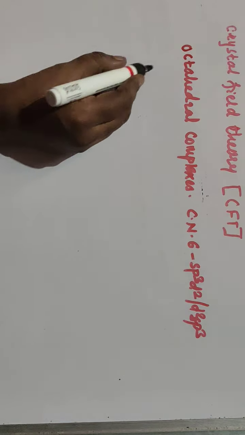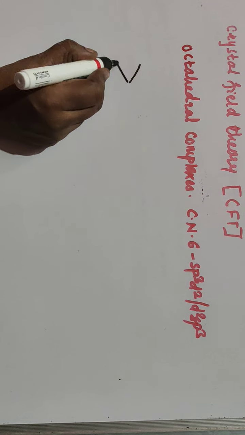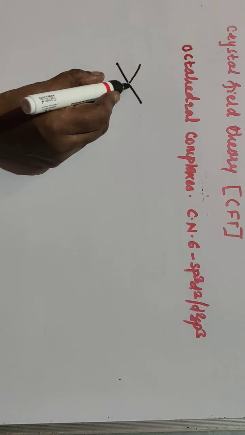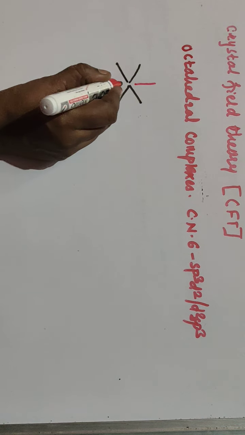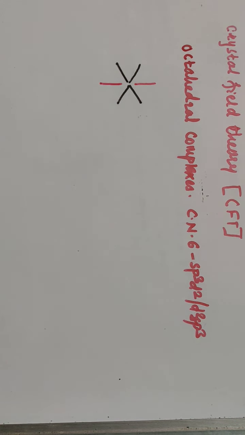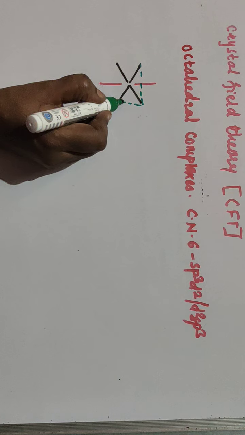So what is the octahedral geometry? Actually in octahedral geometry, there are 4 bonds which are lying at the corner of a square planar and one bond is above the plane while the other one is below the plane. So this is your above the plane and below the plane. Another one, suppose this is your square planar structure.